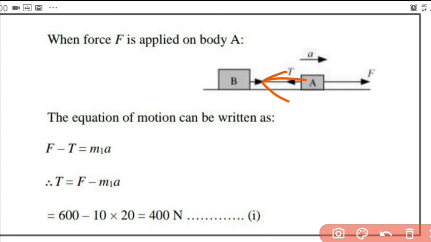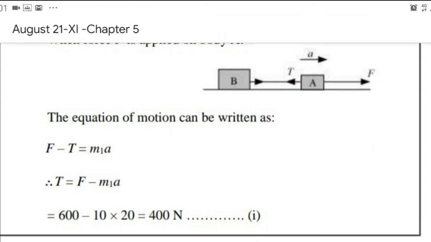So when we write the force equation, the net force is in this direction, so the left hand side becomes F minus T, because net force in that direction, so F minus T is equal to m1 a, where m1 is the mass of this object A. So we'll have tension is equal to F minus m1 a. So we have 600 minus 10 into 20, that is 400 Newton. So in the first case, we got the answer as 400 Newton.